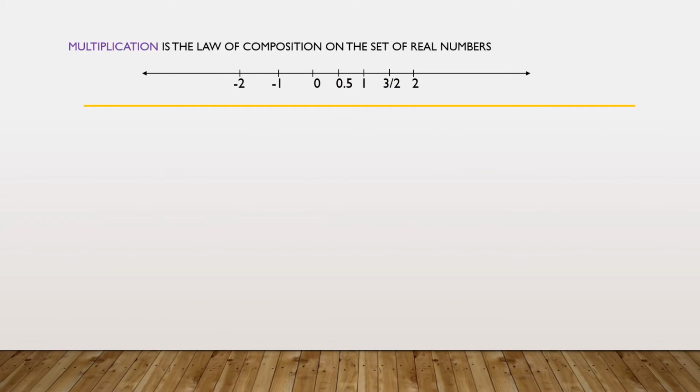Multiplication is the law of composition on the set of real numbers. From the real numbers, suppose we take two elements 0 and 1. We apply a rule, that is the law of composition, that is multiplication. So 0 into 1 is 0, which is again a real number.